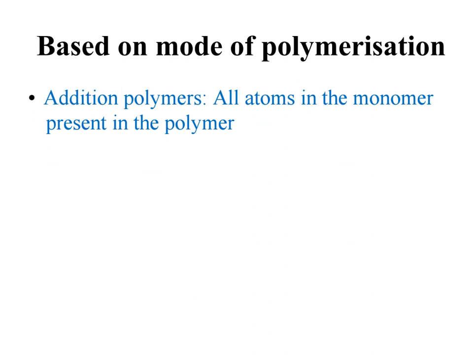The next classification is based on the mode of polymerization reaction. Again, this is classified into two types. The first one is addition polymerization, and the second one is condensation polymerization. Let's start with addition polymerization. What is addition polymerization? All atoms in the monomer are present in the polymer.